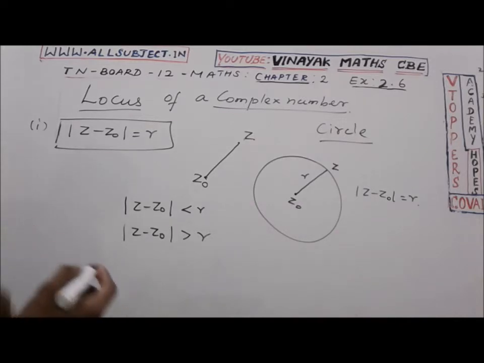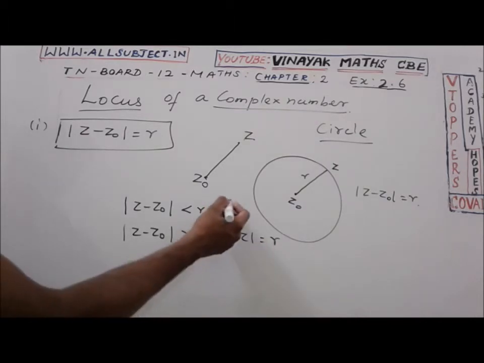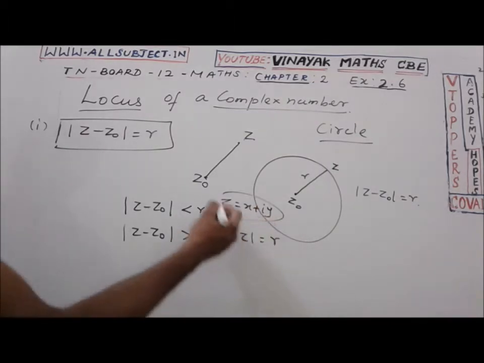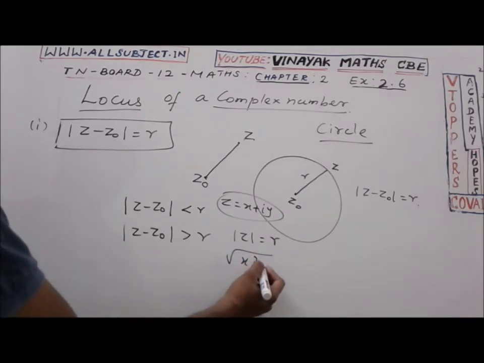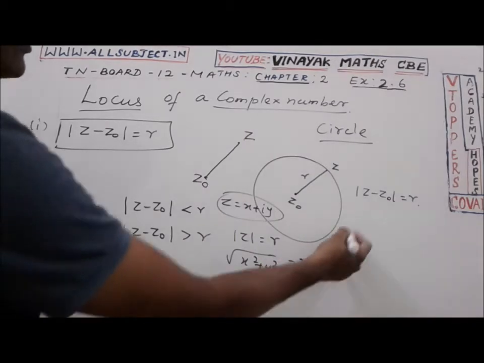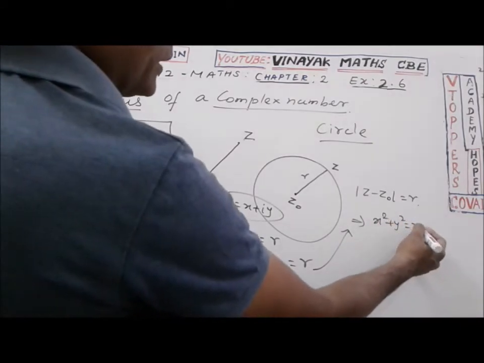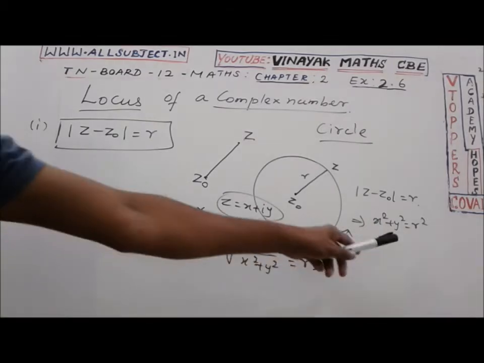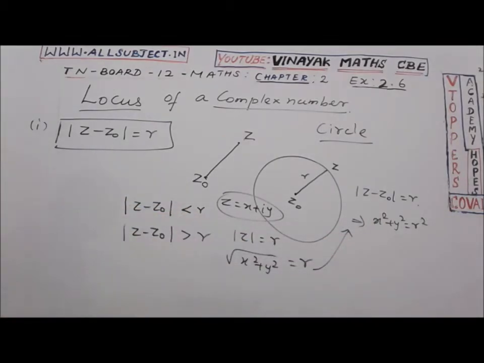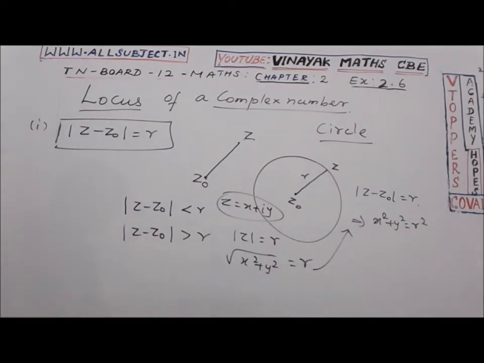Modulus of z equal to r, where z is taken as x plus iy. Then modulus of z means root of x square plus y square equal to r. Squaring on both sides, you will get x square plus y square equal to r square. This represents the equation of a circle with center at the origin and radius r units.